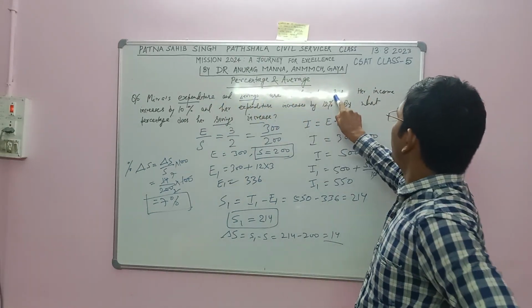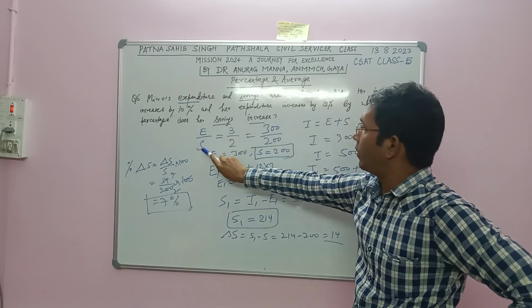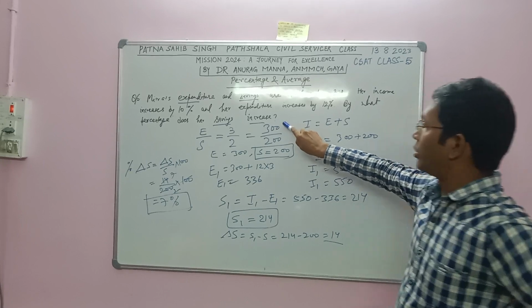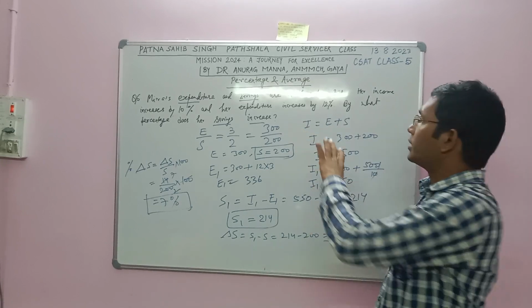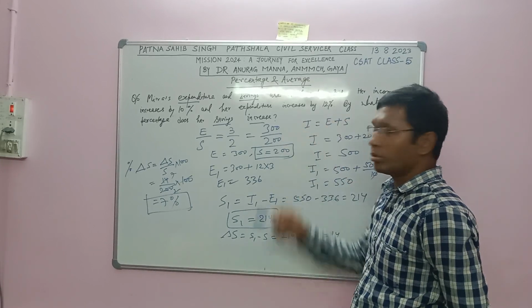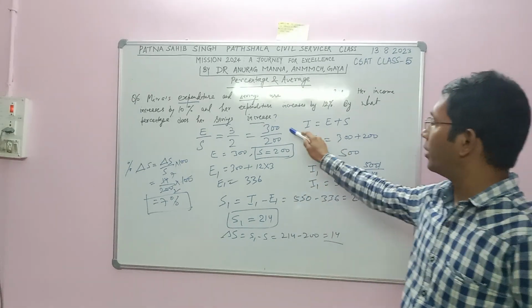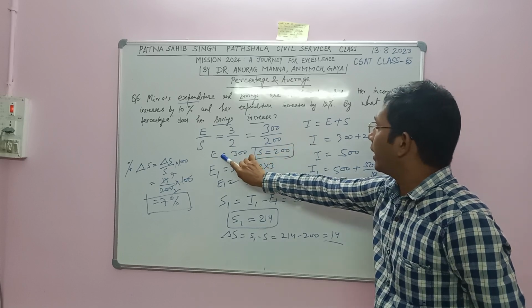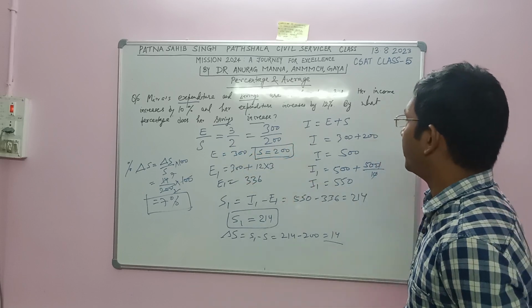Expenditure and savings are in the ratio of 3:2, so expenditure divided by saving is 3 divided by 2. Let us say it is 300 and 200, because it is a ratio. Taking 200 and 300 or 3 and 2 does not make any difference. So with expenditure 300, saving is 200.